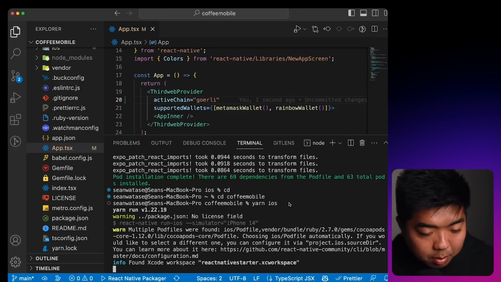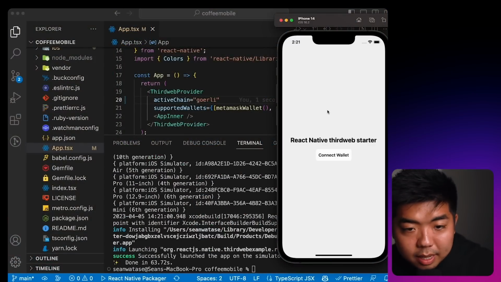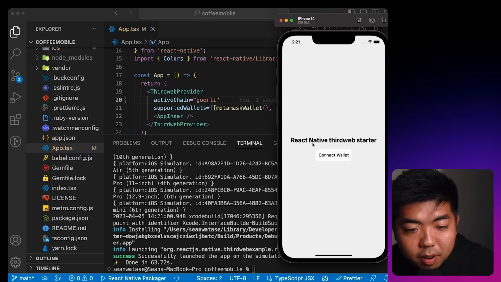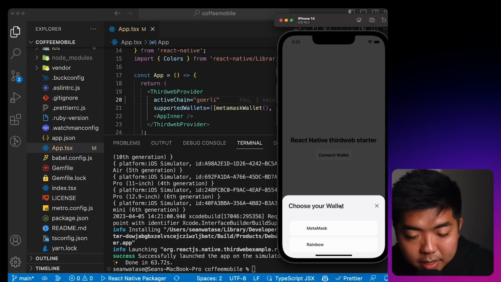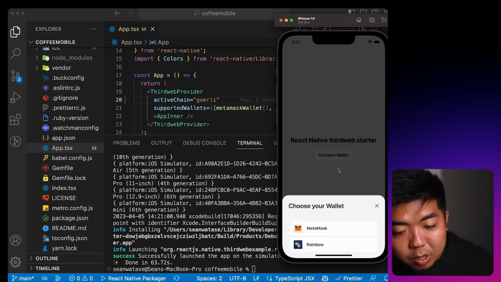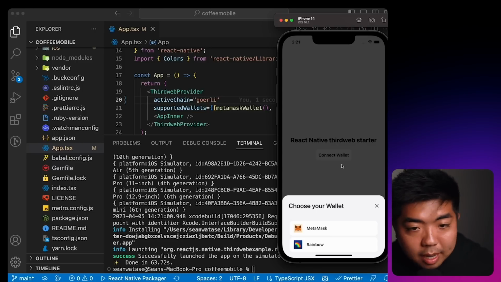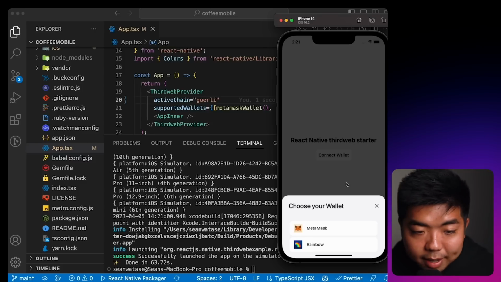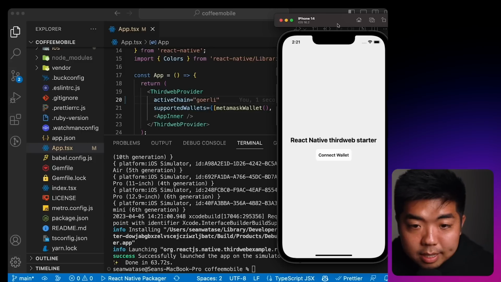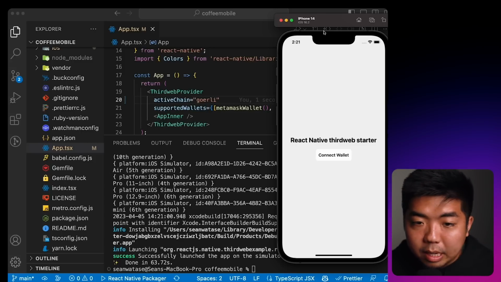There we go. And once that has finished, we can go into Coffee Mobile here, and then we can run yarn ios to build it on our emulator. And once it is done building the app on your emulator here, you should see we have our templated title and our connect wallet button, and we have the option to connect our wallet to our app. Now on the emulator, you can't connect a wallet because the emulator doesn't have any wallets installed on it. So in the very end, once we have our app designed, we'll then run this on my own personal device, and we'll be able to use the wallets that I have installed there to then connect to our app and run a transaction through. But we're going to use this emulator here to view what we are building on our mobile app.